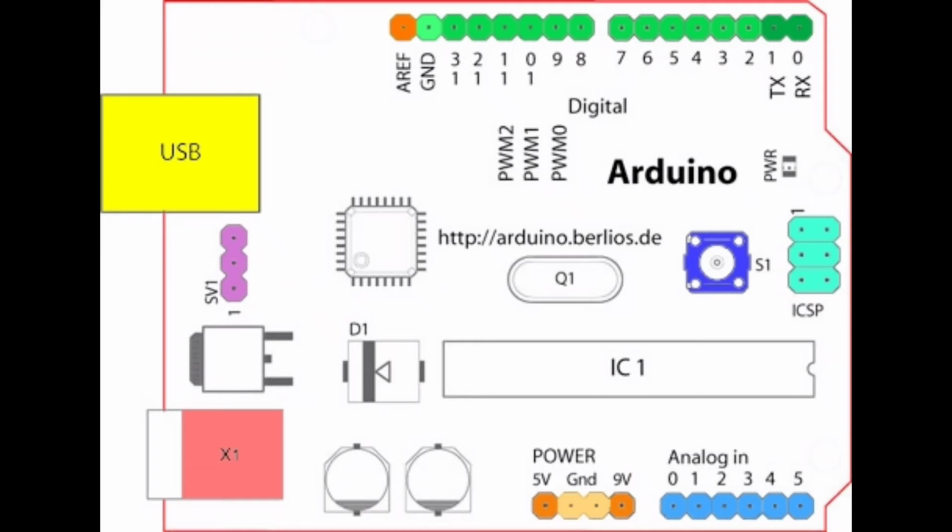This is an op-amp IC, which is used as a comparator to compare voltage to voltage, and this is the regulator IC to convert to 3.3 volt. This is the crystal oscillator used to control the speed of the microcontroller, which is 16 megahertz, and this is a header pin.